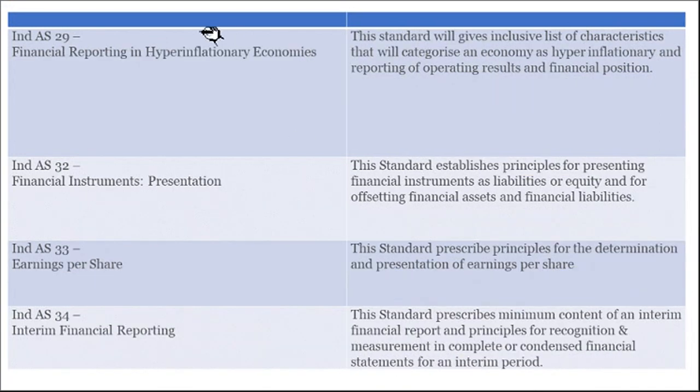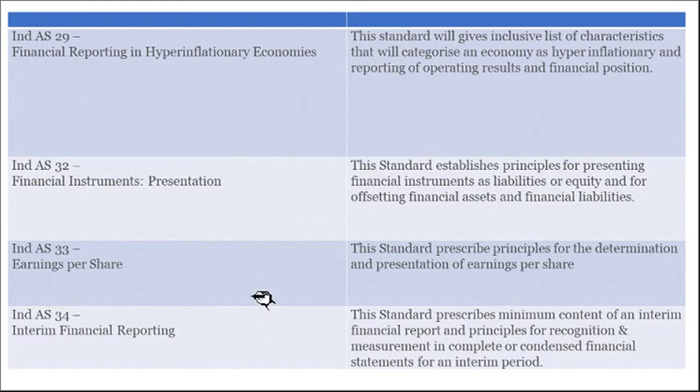Then Accounting Standard 29, financial reporting in hyperinflationary economies. So when there are hyperinflationary economies, in the sense inflation is very high, during that time, how to make the financial reporting and how to prepare the accounts will be dealt by Accounting Standard 29. 30 is not there, 31 is not there. 32, financial instruments presentation. So you know the financial instruments, right? So how to present that will be explained.